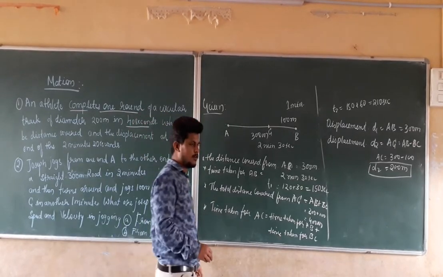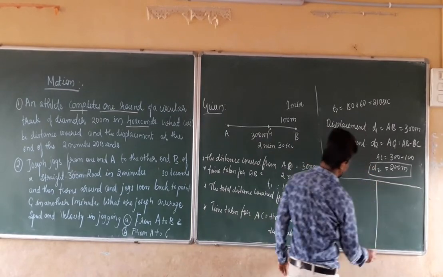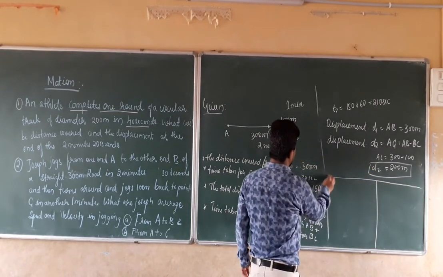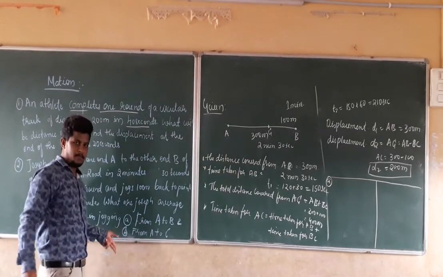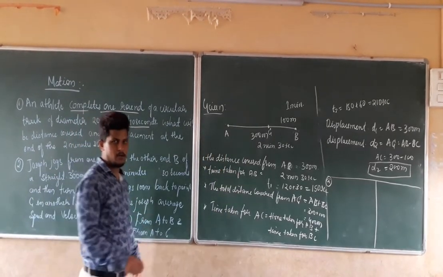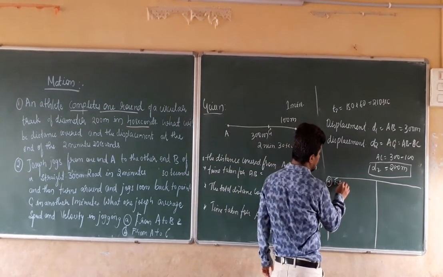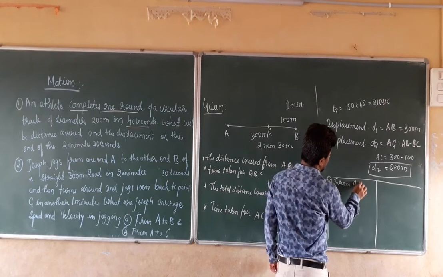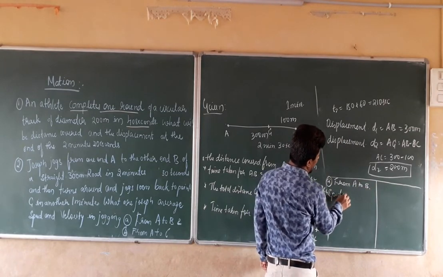So I am going to solve the problem one by one. Now, question A. What is question A? We have to find the speed and velocity from A to B. So from A to B, speed is equal to what?